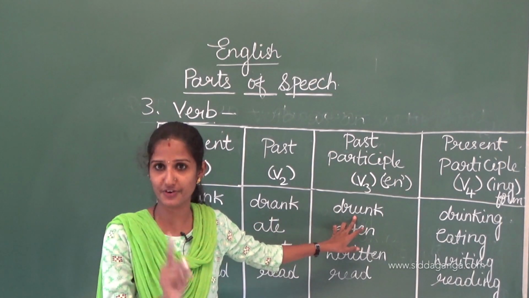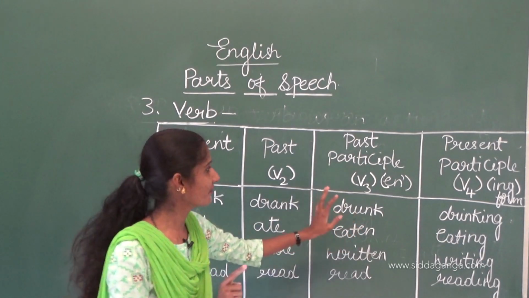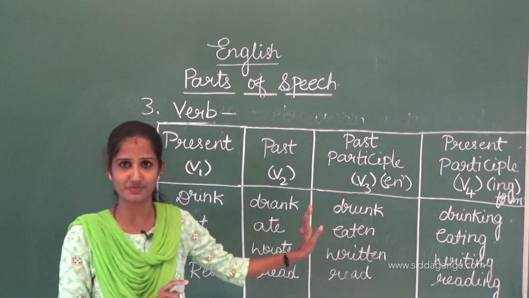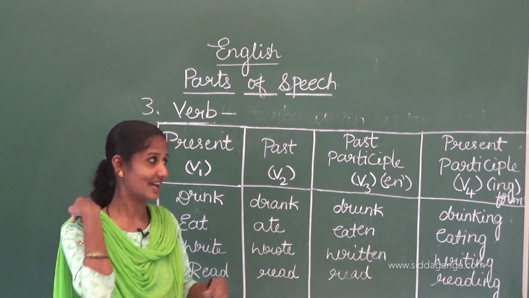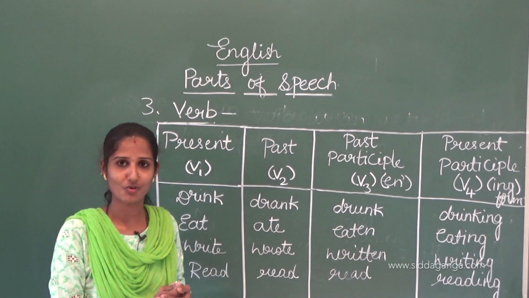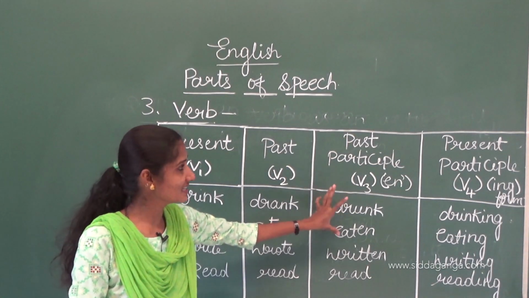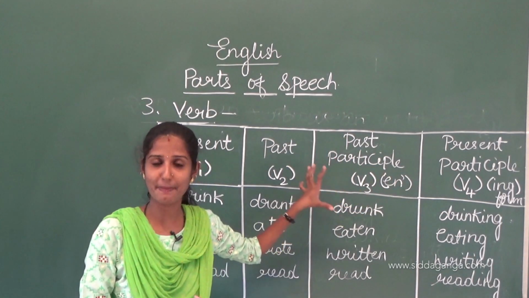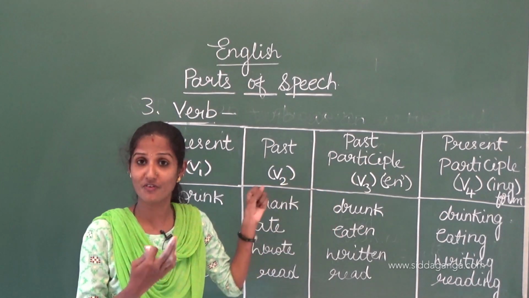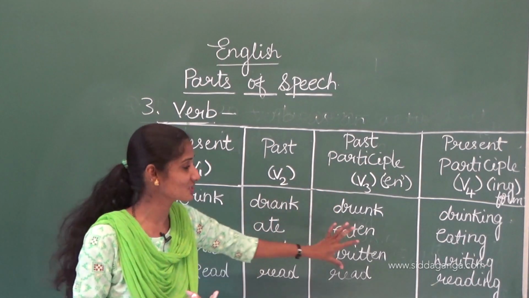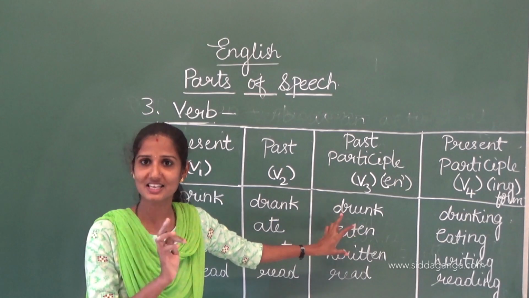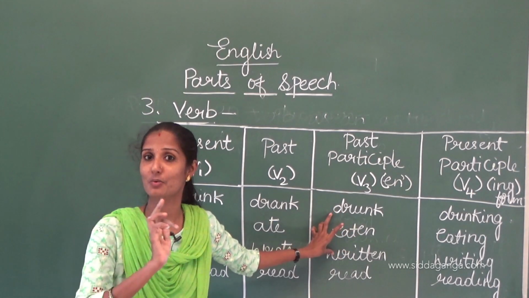Without the helping verbs, we can't use these two forms. We call them handicapped forms, because these two forms, past participle and present participle, when we use these words in a sentence, need helping verbs.